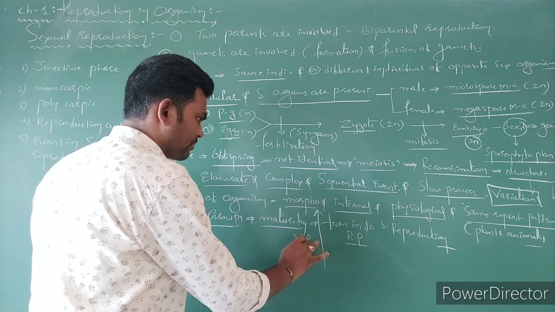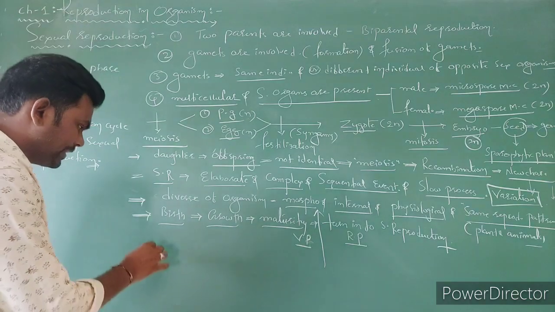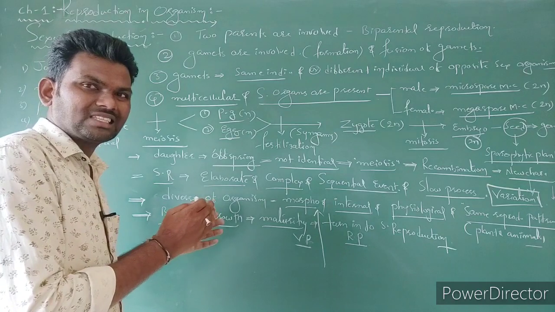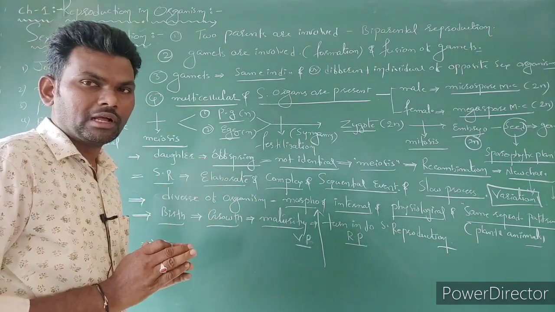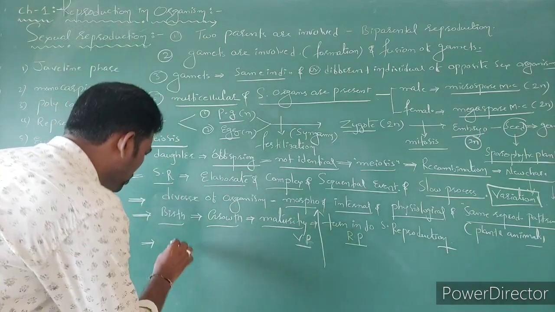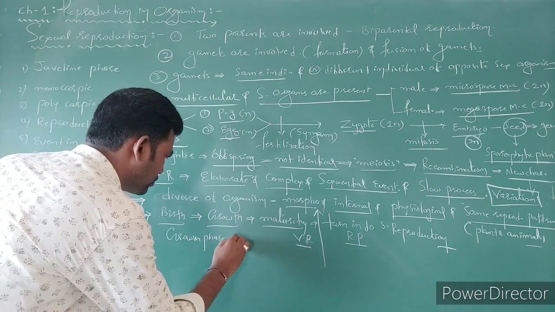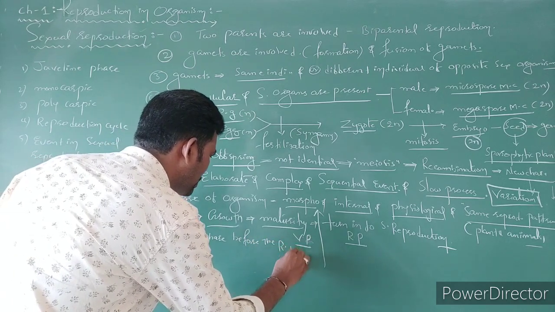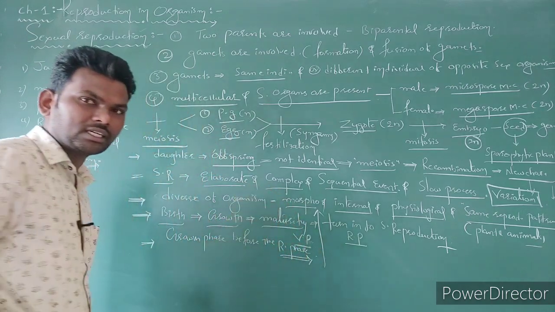Here the point is, the growth phase that occurs before sexual reproduction, or the growth before the reproductive phase or before the formation of flower, we can call the vegetative phase, nothing but the juvenile phase.